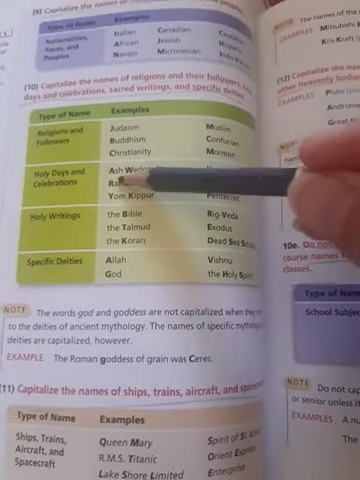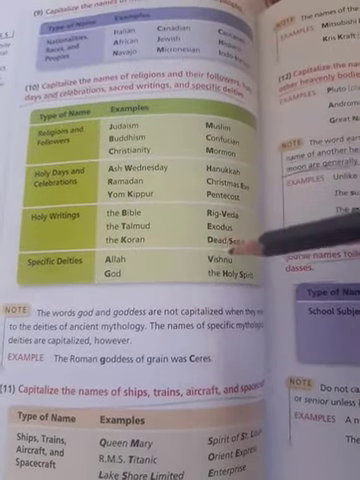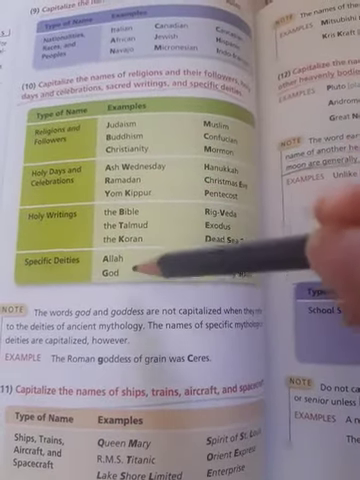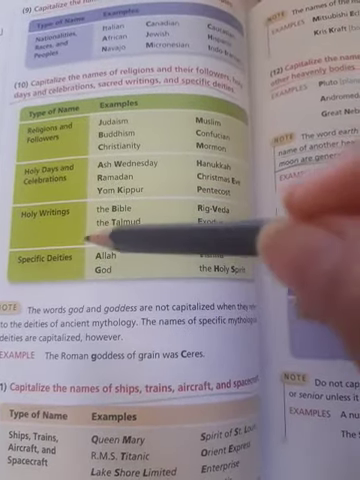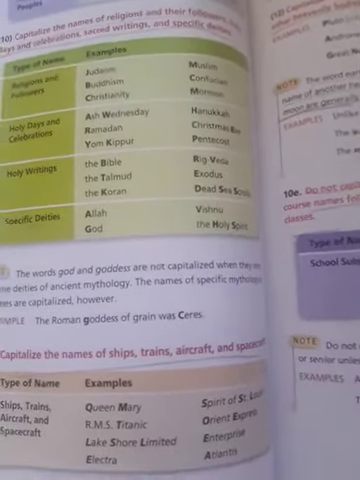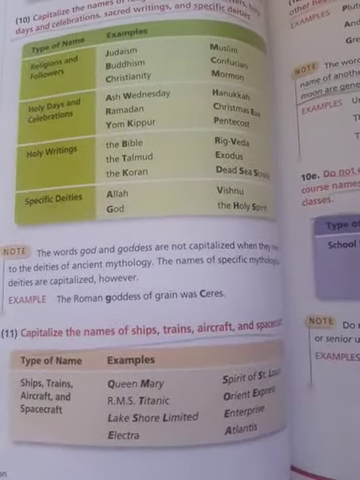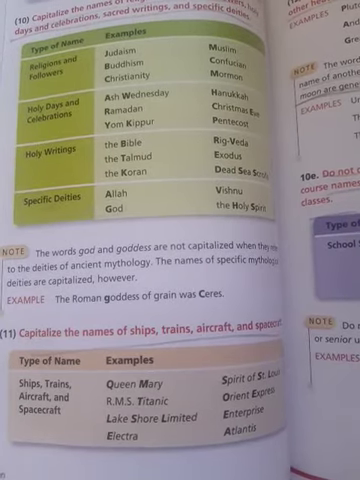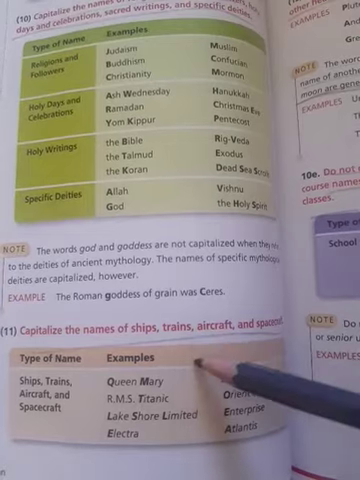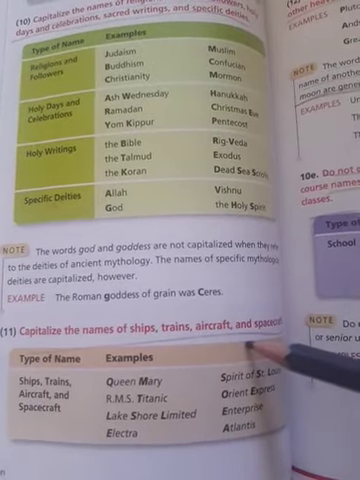Capitalize the names of nationalities, races, peoples, like Italian, for example. Religions, holidays, okay, like Ramadan, holy writings like Bible or Quran, specific deities, guys, which means God, okay. Let's move to capitalize the names of ships, trains, and aircrafts and spacecrafts. Okay, move to the next page.